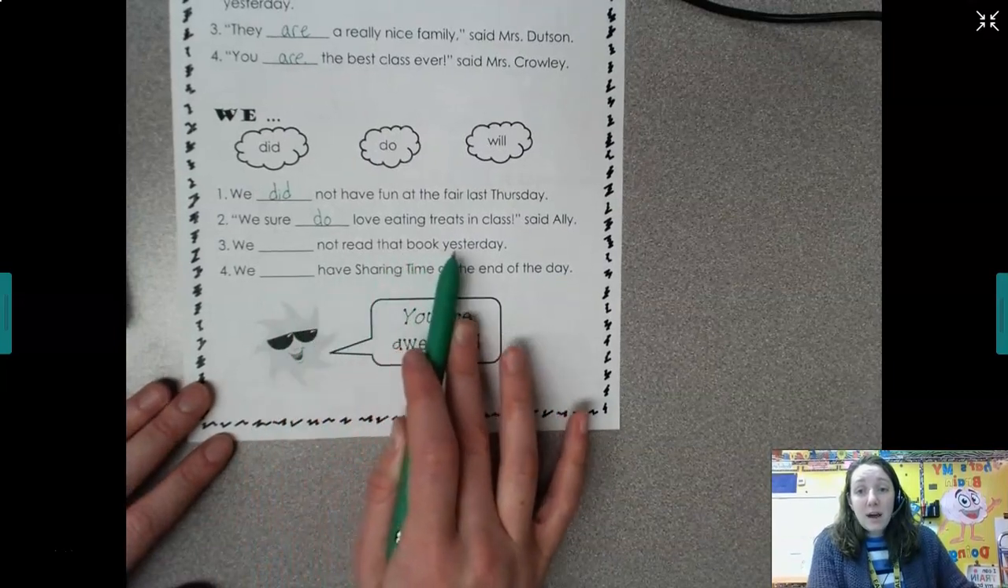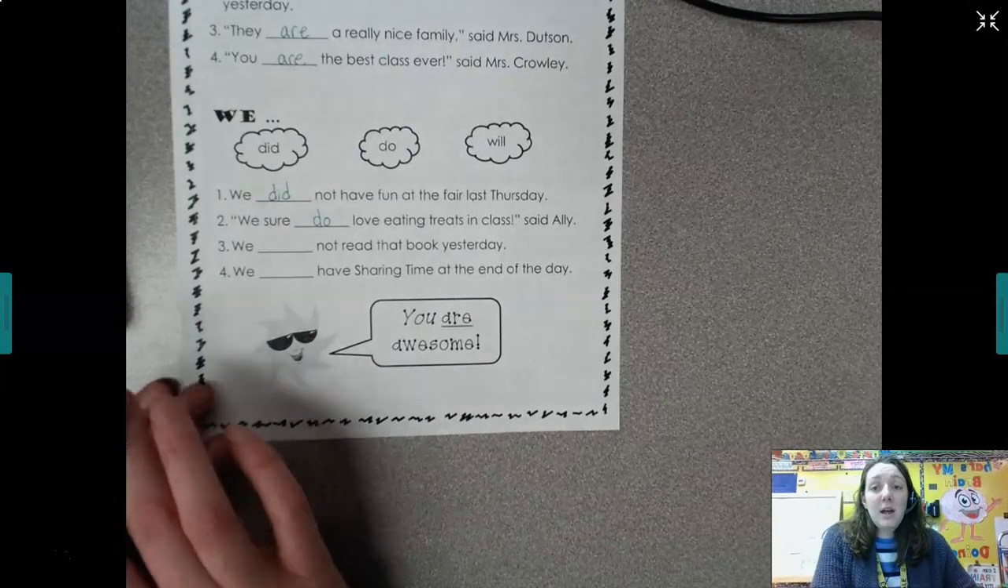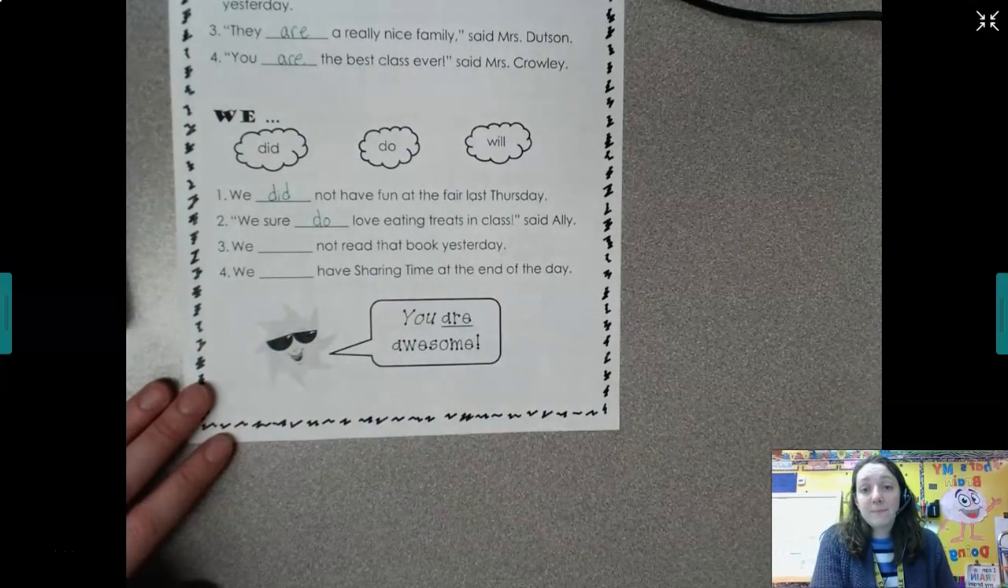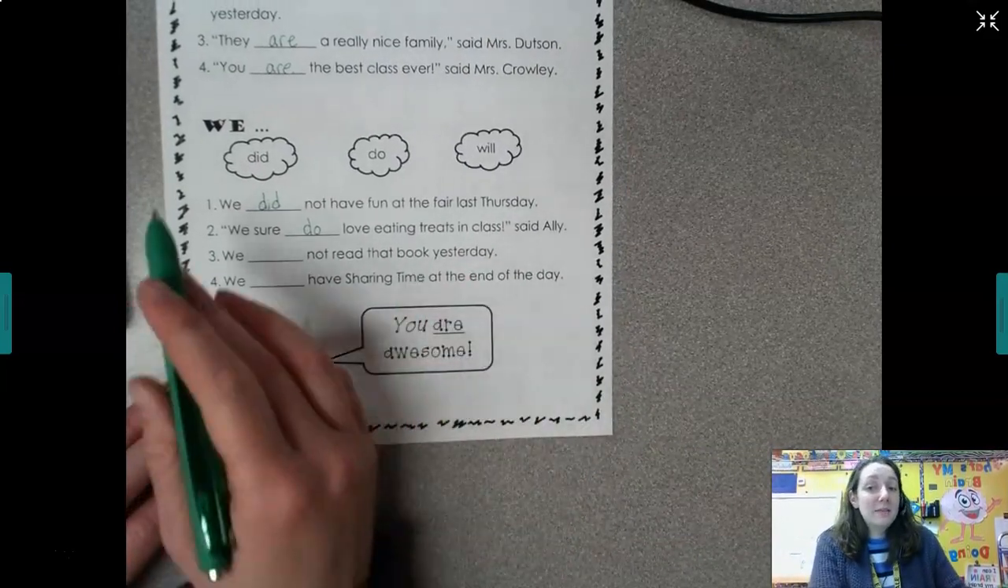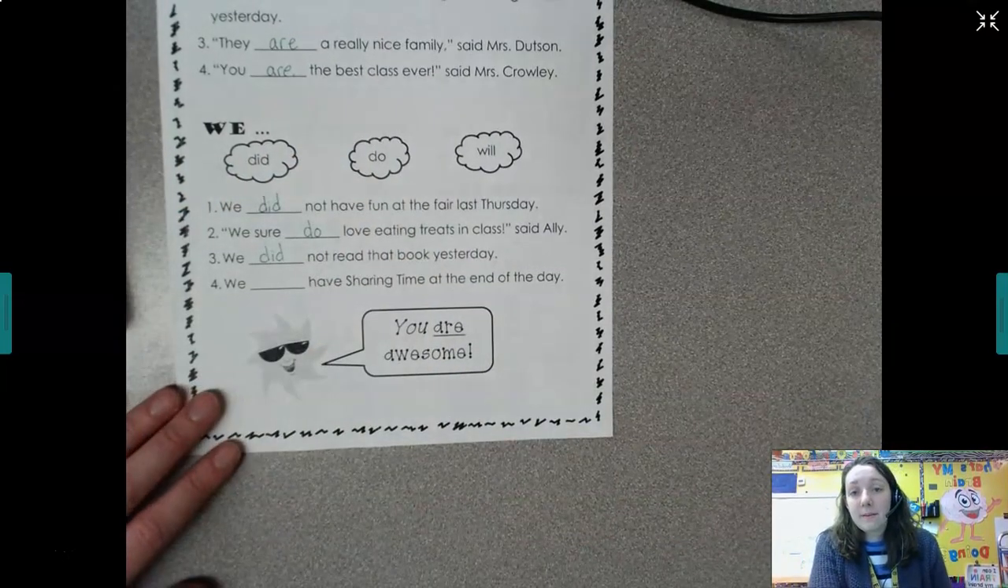We blank not read that book yesterday. We did not read that book yesterday. We do not read that book yesterday. We will not read that book yesterday. Again, our clue is that yesterday gives us the past tense, so we know if it's in the past, it's going to be did.